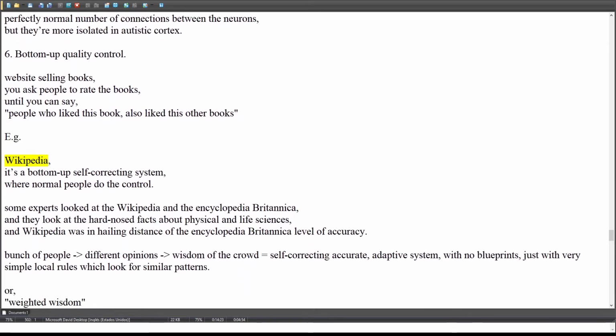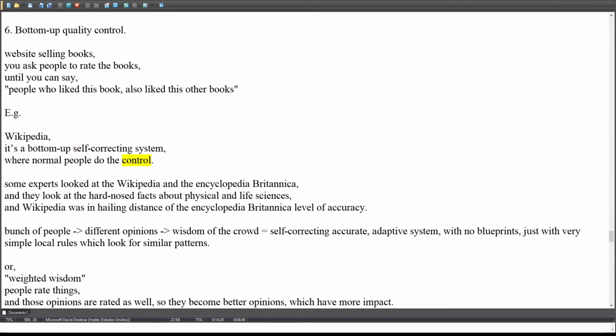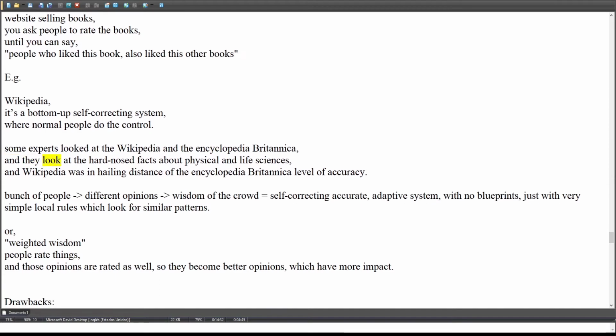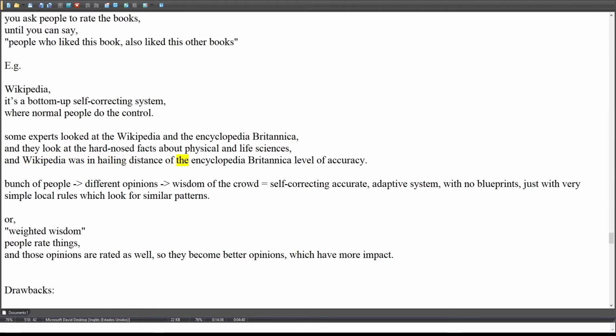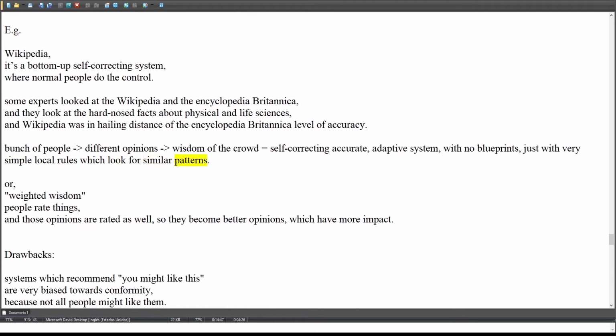E.g. Wikipedia. It's a bottom-up self-correcting system, where normal people do the control. Some experts looked at Wikipedia and the Encyclopedia Britannica, and they looked at the hard-nosed facts about physical and life sciences. And Wikipedia was in hailing distance of the Encyclopedia Britannica level of accuracy. A bunch of people with different opinions, wisdom of the crowd, equals a self-correcting, accurate, adaptive system, with no blueprints, just very simple local rules which look for similar patterns.